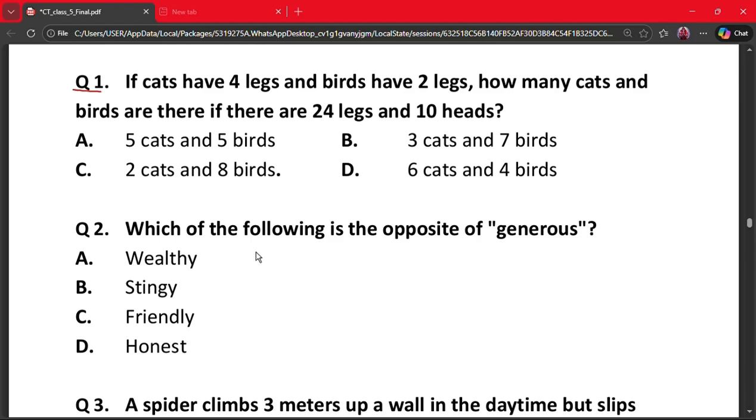So let cat be x and birds be y. So 4x plus 2y is equal to 24 and x plus y is equal to 10. Solving this gives us x is equal to 2 and y is equal to 8. So x was cats and y was birds. So 2 cats and 8 birds. The correct answer is option C.